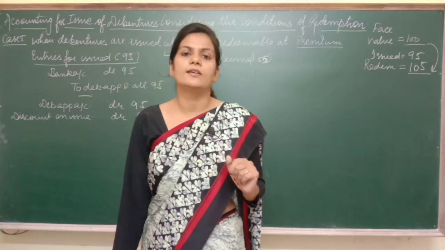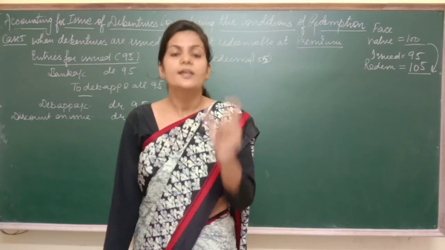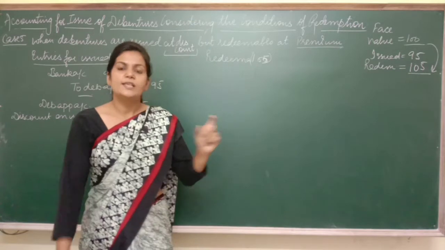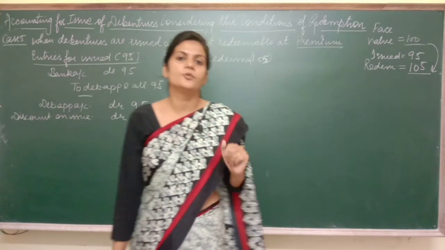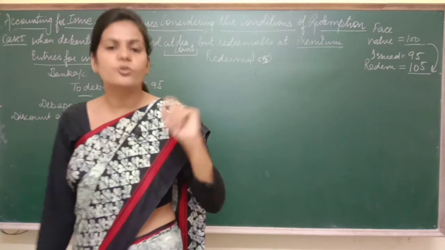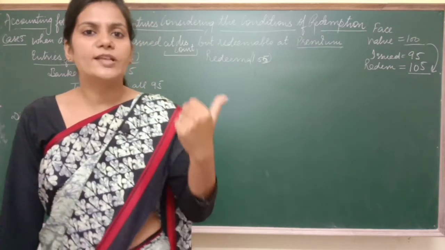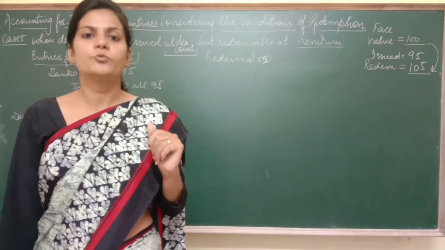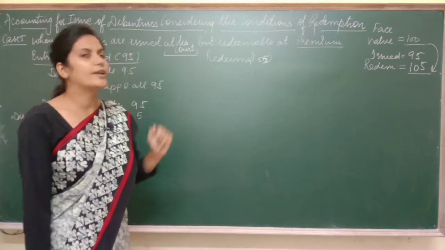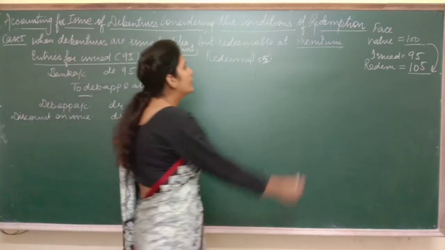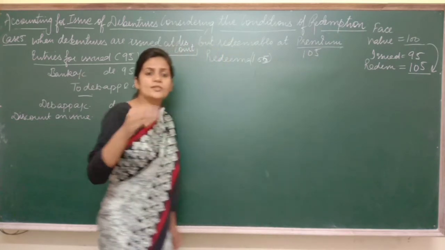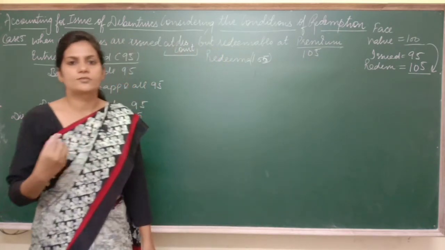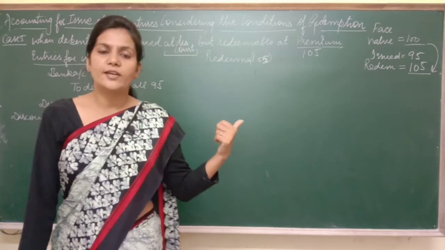But it is not like that. You need to understand this thing. Redemption at premium means more than the face value. 95 is not the face value. 95 is the issued value. We have issued debentures at less than the face value. Got my point? So here the face value is 100. I am going to redeem debentures at 105. So it means extra. How much am I going to pay? 5 rupees extra.